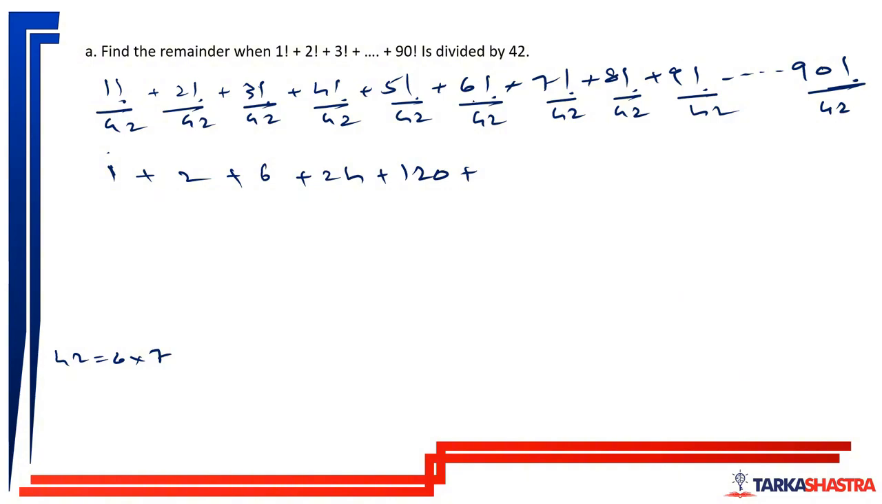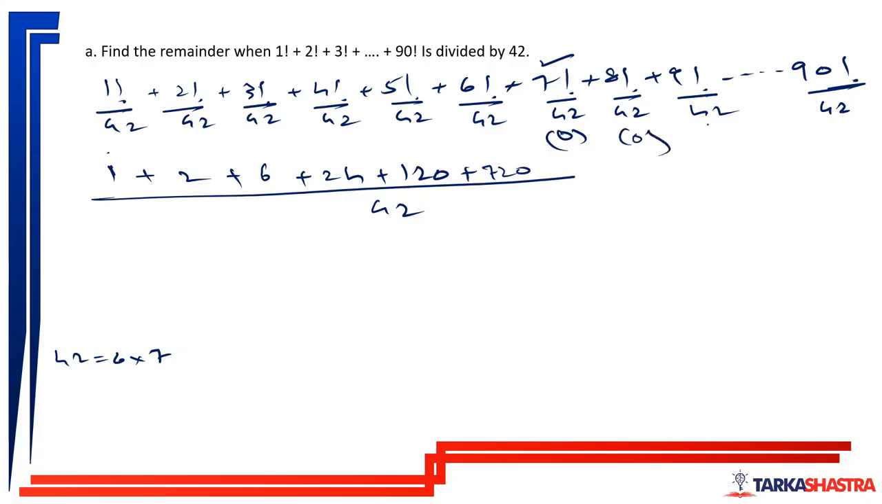So it will be 6 factorial is 720, divided by 42. From 7 factorial onwards I'll start getting 6 into 7 here. So 6 into 7 will be available, and this term will leave a remainder of 0. 6 into 7 will be available here too, so this term will also leave a remainder of 0. Similarly every term till the end will leave a remainder of 0. So now I just have to check for the first six.